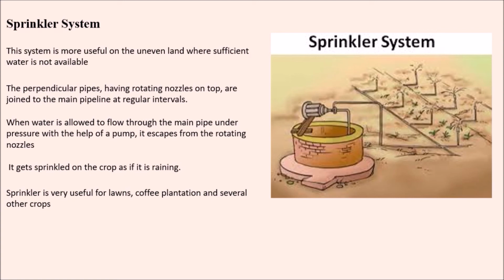When water is allowed into it, the main pipe exerts pressure with the help of a pump, and the water escapes from the rotating nozzles and gets sprinkled on the crop as if it is raining. The sprinkler system is useful for lawns, coffee plantations and other crops.